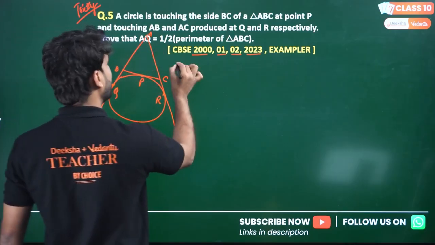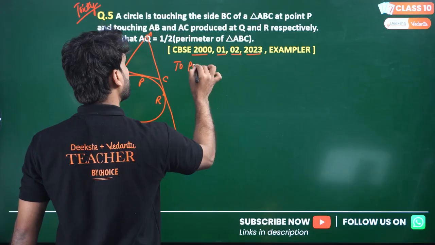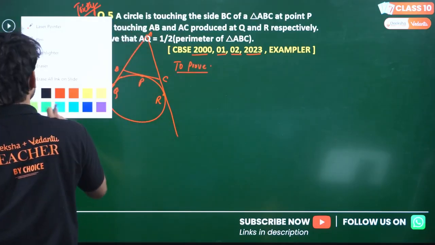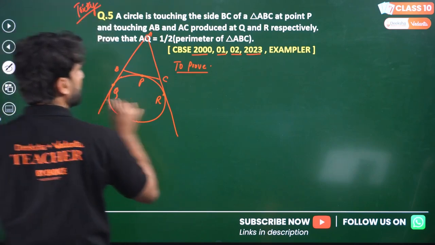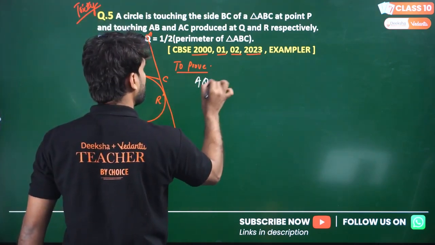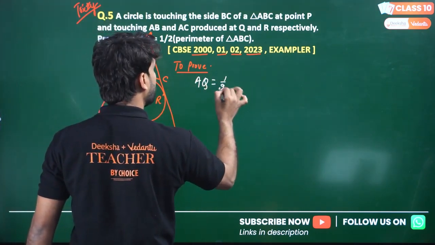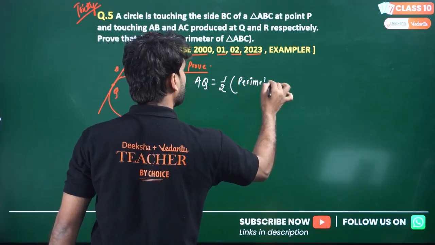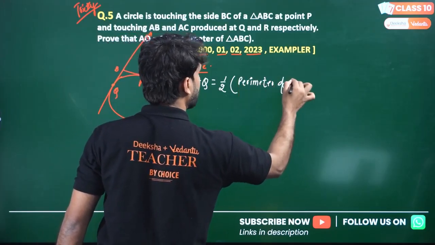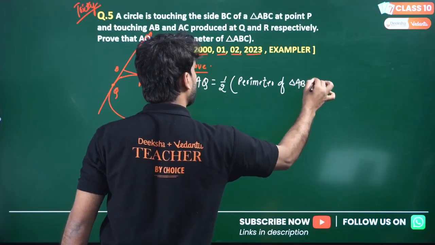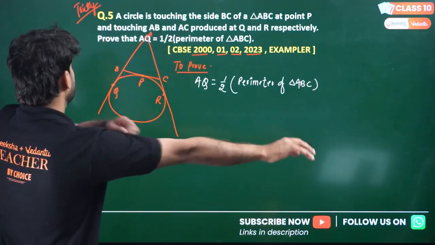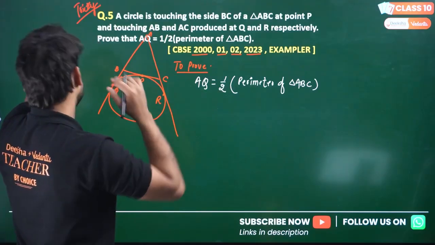To prove: AQ equals 1/2 the perimeter of triangle ABC. We have to prove this. Very interesting question, I can say. So let's see how we can prove this question here.